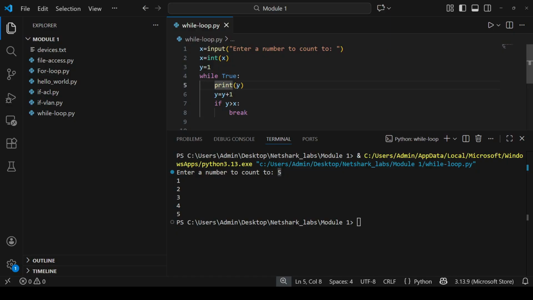still true. So it will keep on printing y, that is 2, the new value of y from the last loop, and again it will increment y: 2 plus 1 is 3. So 3 is the new value of y. It will keep on incrementing y and printing y like that till y is greater than or equal to x.